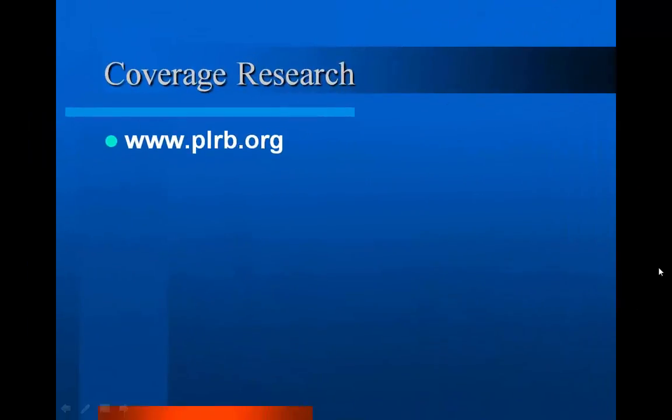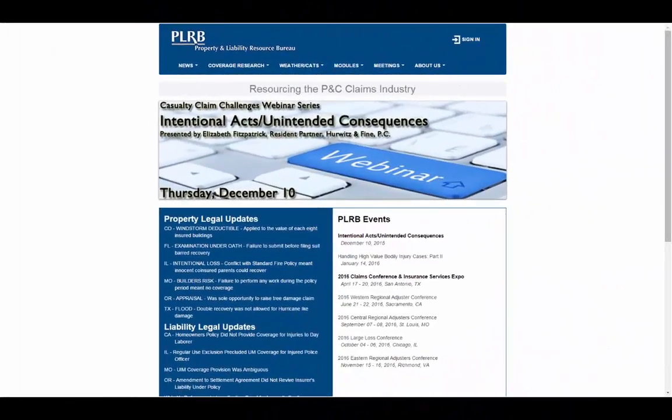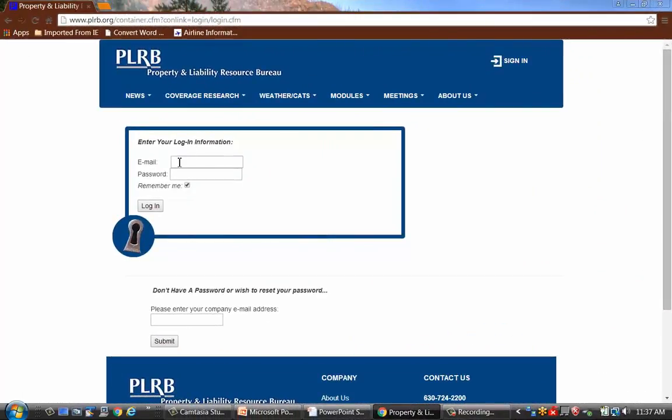So we're going to proceed by going to the PLRB website at plrb.org. On the home page, we're going to go to the sign in on the upper right hand corner and sign in using your email and password. Your email corresponds to your company work email. It does not take your Gmail or your Hotmail emails, so you're going to go ahead and sign in with that.